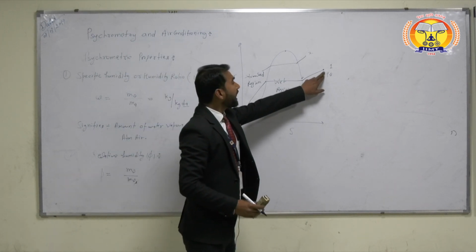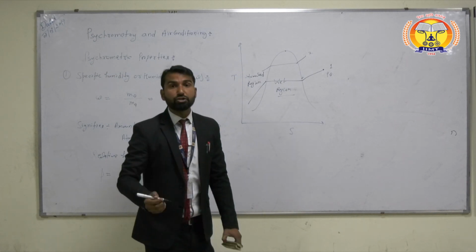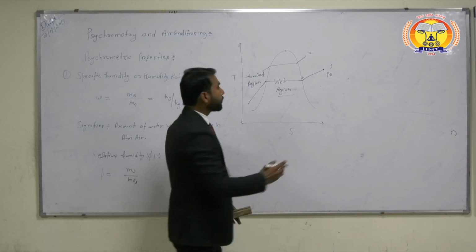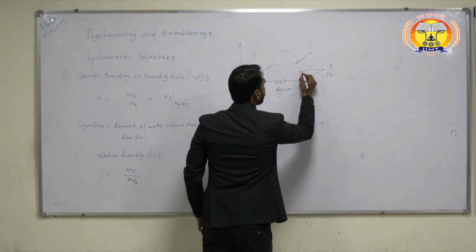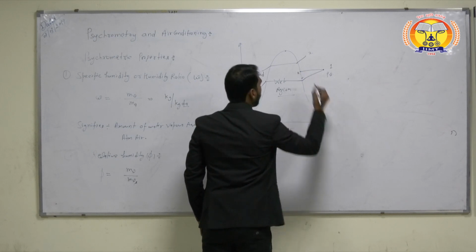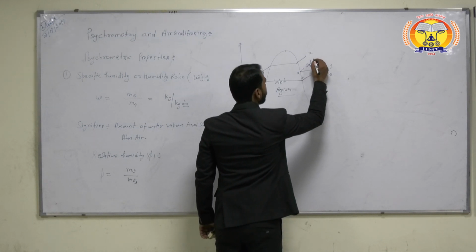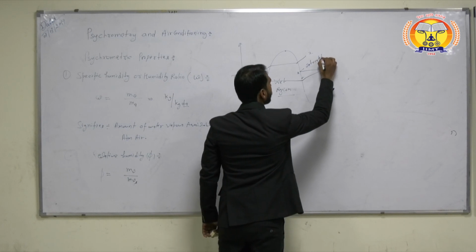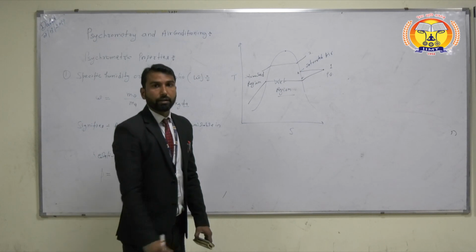If we add water to the atmospheric air, it becomes saturated. How much water can it hold up to this saturation state? Suppose this is point A. This is known as saturated air.